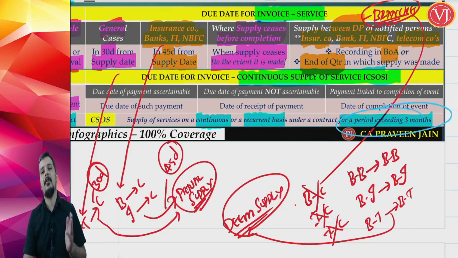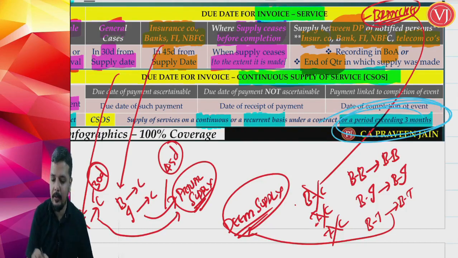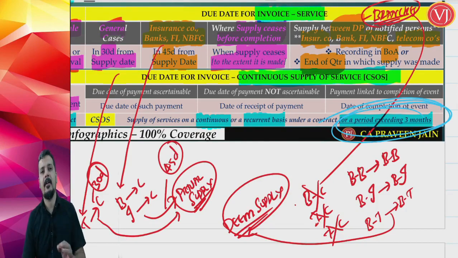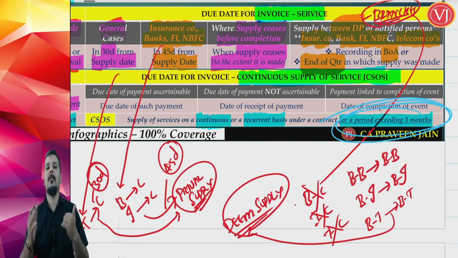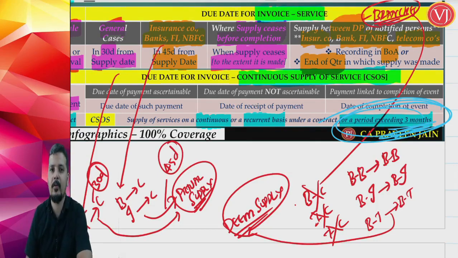So supply of services on continuous basis or recurrent basis under a contract, where the payment is agreed to be made on periodic or regular basis. Important point which was not there for goods. For continuous supply of goods, there is no such condition of 3 months. Here the contract should be for a period more than 3 months. At least that continuous supply happens for a period more than 3 months. For it to be continuous supply of services, it should be more than 3 months.